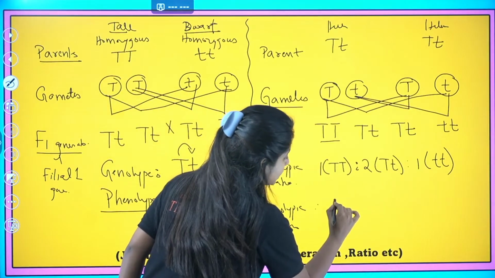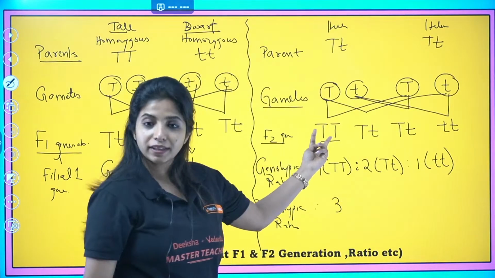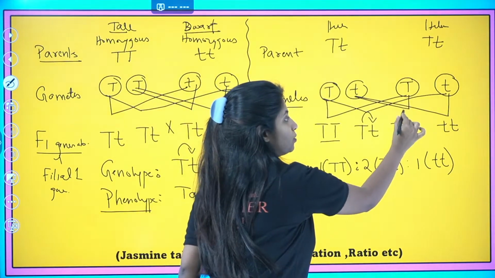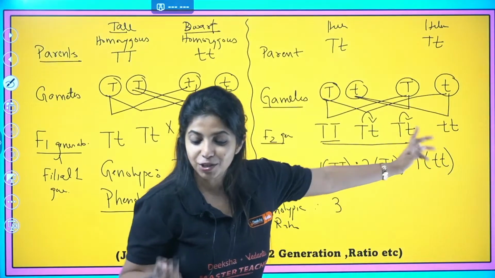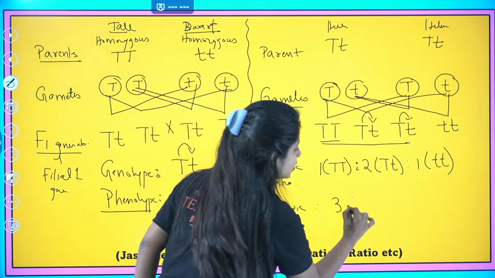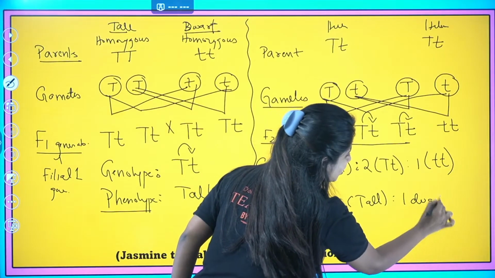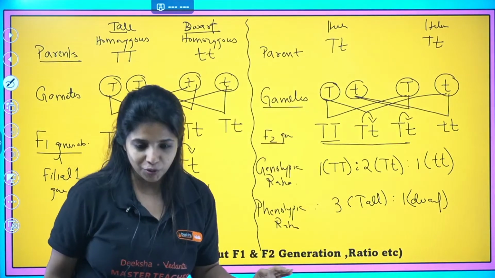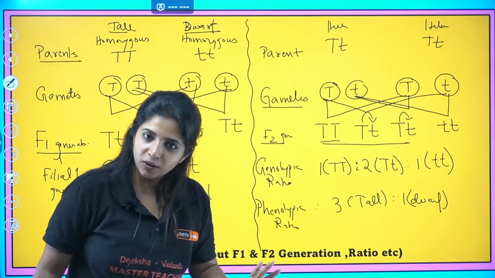Exactly. So basically, 3 of them, if you see, are going to be tall. This is going to be tall. Why? Because both the alleles are dominant. This is going to be tall. Why? Because this is going to be dominant over the recessive one. So basically, I can say 3 of them are tall. 1 guy is there, which is going to be dwarf. So I come up with 3 tall and 1 dwarf. This is the phenotypic ratio. Always, always, always remember this. Okay?